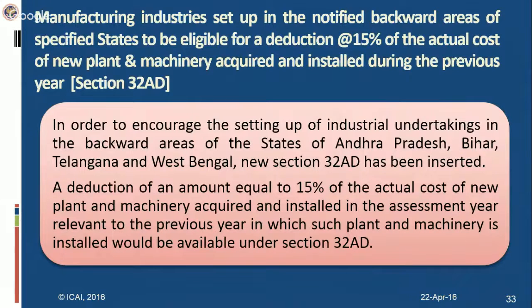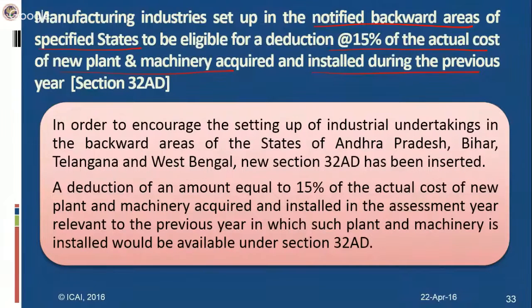Now there is another amendment. They brought in a new section 32AD. This is a kind of incentive given to persons who set up manufacturing industries in notified backward areas of specified states, and they would be eligible for a deduction at the rate of 15% of the actual cost of new plant and machinery acquired and installed during the previous year. You would know that section 32AC is also a similar kind of benefit which is given to the company manufacturing sector.